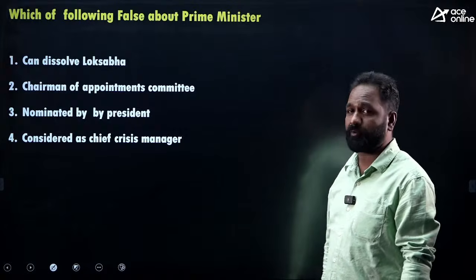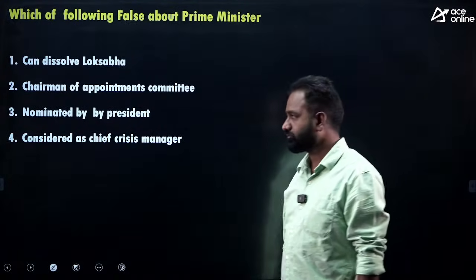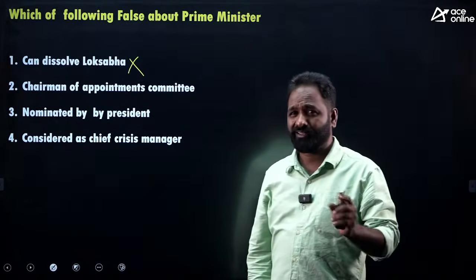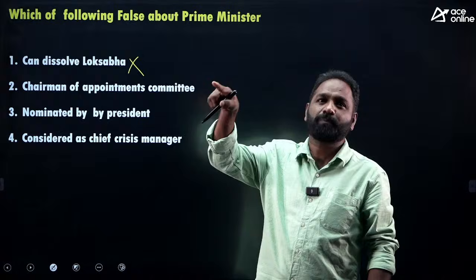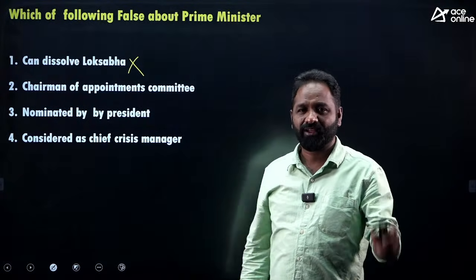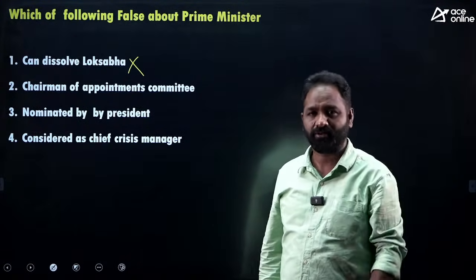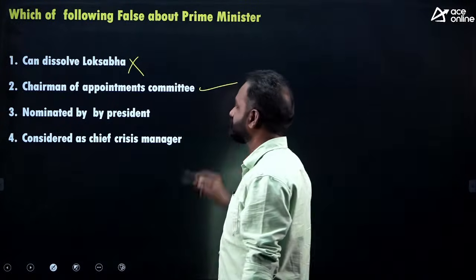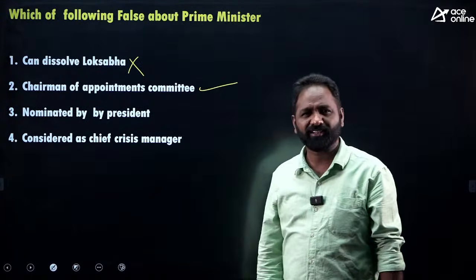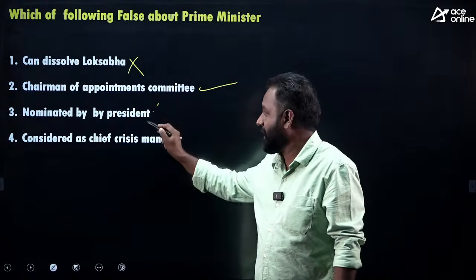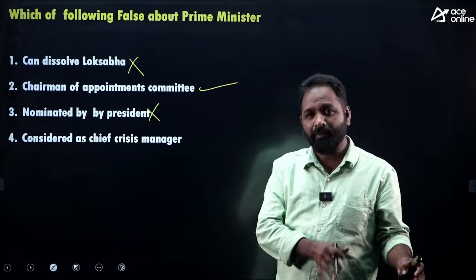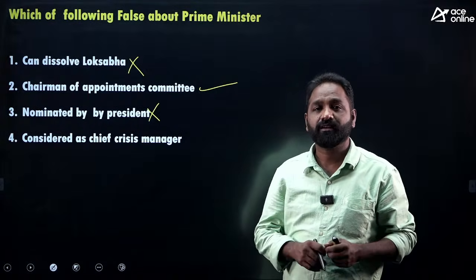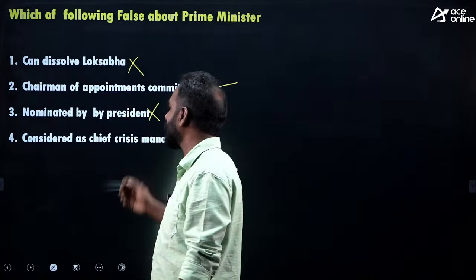Which of the following is false about the Prime Minister? Can dissolve Lok Sabha? No. The Lok Sabha can be dissolved by the President of India on the advice of the Prime Minister, but the Prime Minister cannot dissolve it directly. It is dissolved directly by the President only. Chairman of the Appointments Committee, nominated by the President? No, appointed by the President. The Prime Minister is an MP, one of the MPs will become the Prime Minister, everybody knows that. So he is appointed by the President, not nominated.